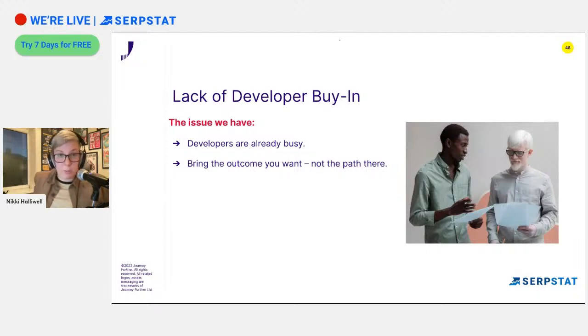Well, the first one that a lot of people come across is lack of developer buy-in, and that's because developers are busy. They've got requests coming from everyone in the business saying, I want this, I need that, and the CEO going, I need this because I think it's going to look nice. And the other issue is that people are guilty of going to a developer and saying, this is what I need and this is how you're going to do it. But they might not understand how the website works and the other technology that's involved. So actually, you need to not tell them how to get there, but tell the developer the outcome that you want, and that will then help them to do what they need to do, basically.